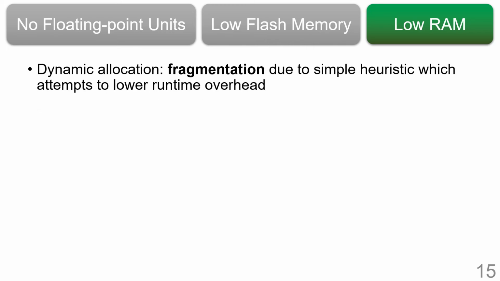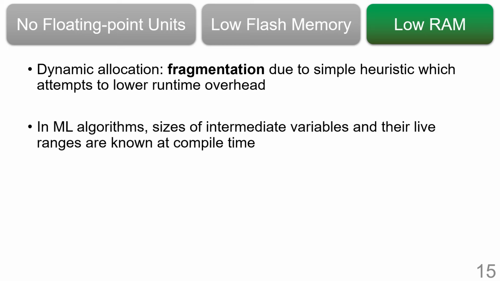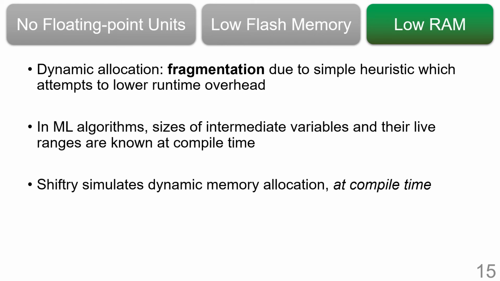The issue with using dynamic allocation was that the memory was getting fragmented as variables were allocated using a very simple heuristic by the device, which aims to lower runtime overhead. It should be noted that for ML inference algorithms, the sizes of intermediate program variables and their live ranges are known at compile time. This enables us to eliminate the memory allocation overhead from the runtime itself. Shiftry simulates dynamic memory allocation at compile time.